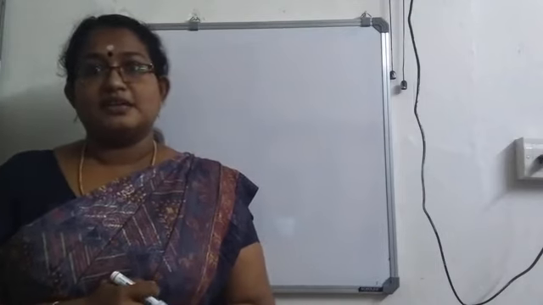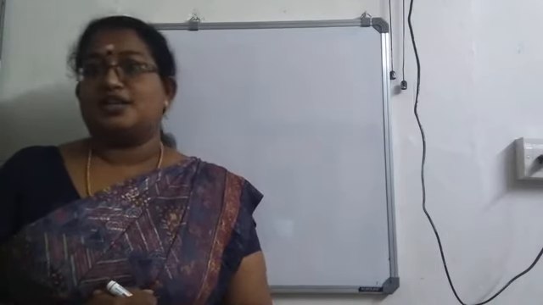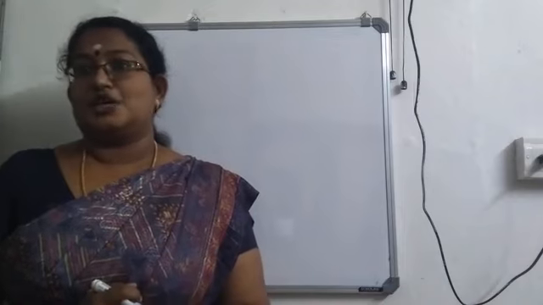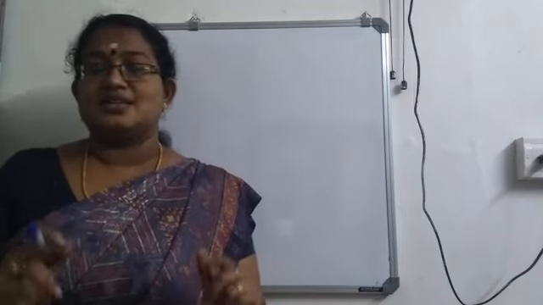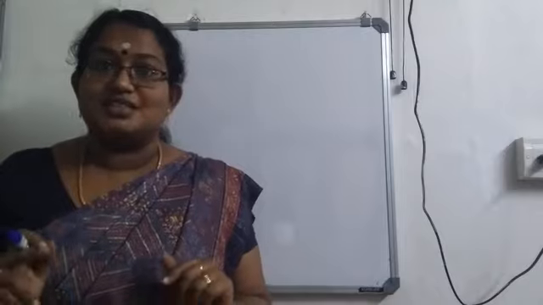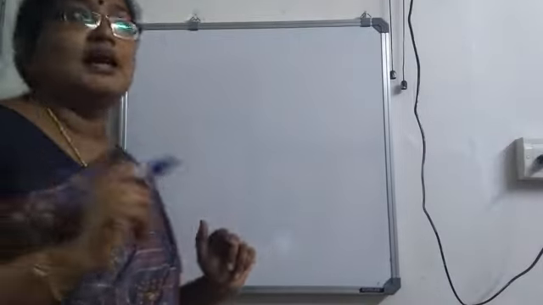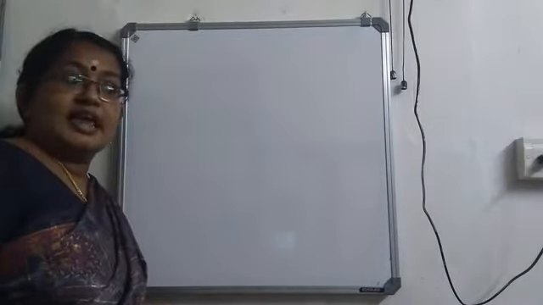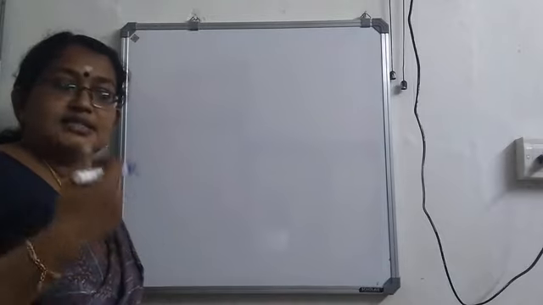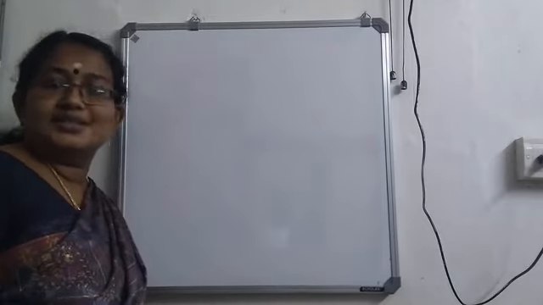Do you remember that? What was the equation for potential difference? Potential difference is the work done to move a charge. That is, V is equal to W by Q, isn't it? Where V is the potential difference, W is the work and Q is the charge.